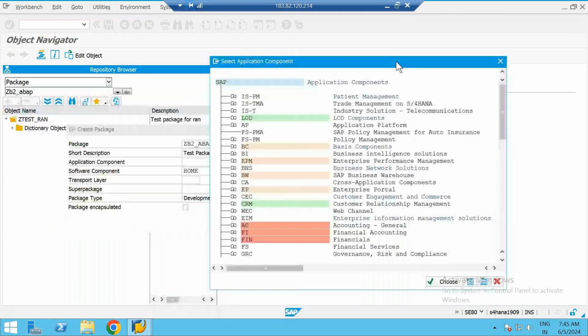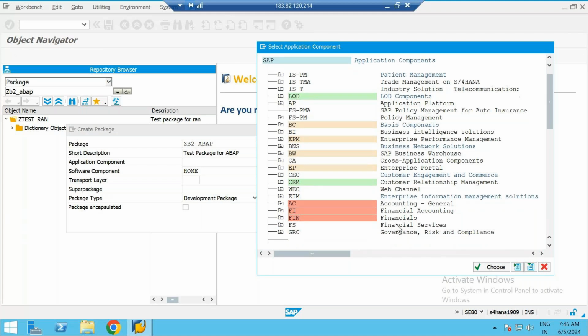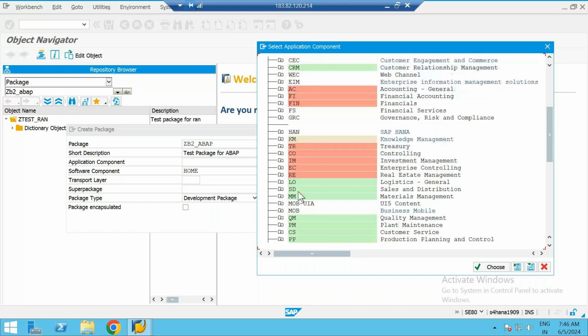In this pop-up, you will see all the functional areas that are there in the system. It has basis, basis components, cross application component, finance FI, governance, treasury, real estate, and SD, sales and distribution. Each and every module that is there in SAP will be available in this. Whatever component is installed in the current SAP server, you will see it here.